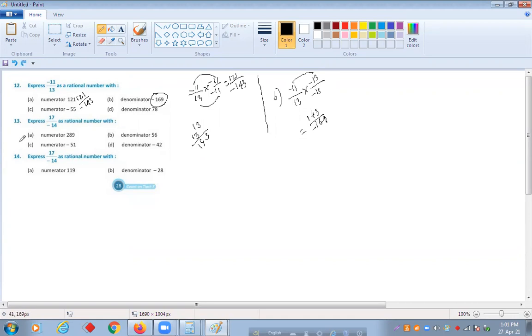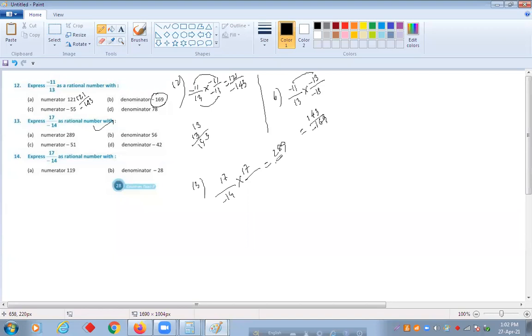Yes, sir. Express 17 by minus 14 as a rational number with numerator 280. Same way. Question number 12 we have done, and now it is 13. 17 by 14, the numerator you need to make 289, so we'll multiply this.